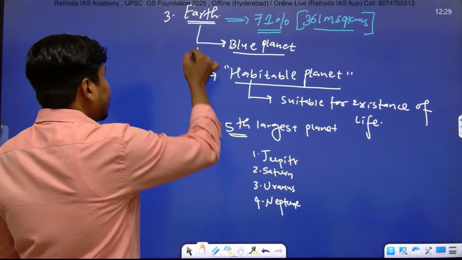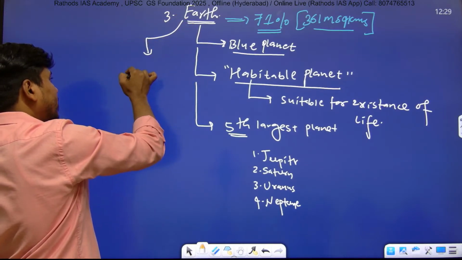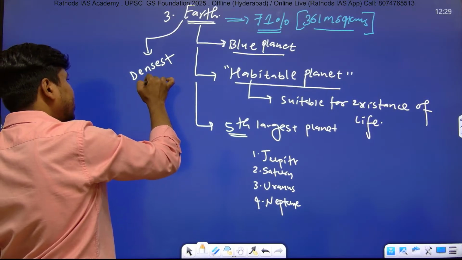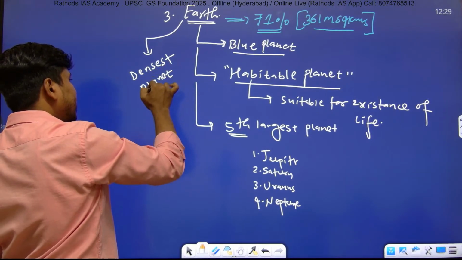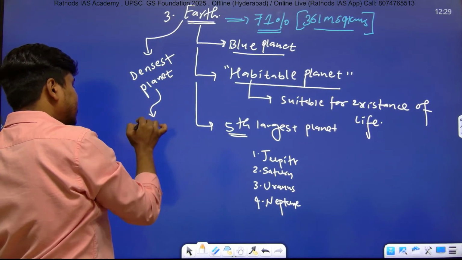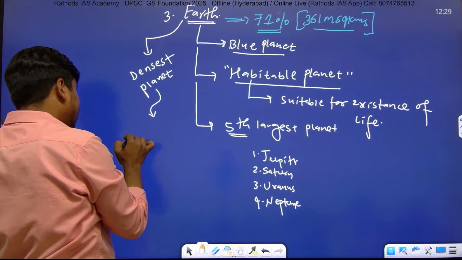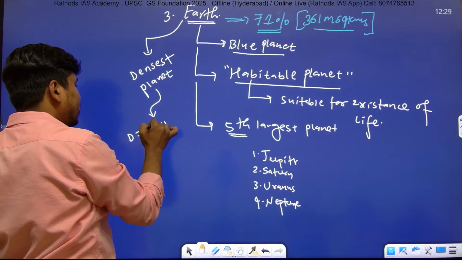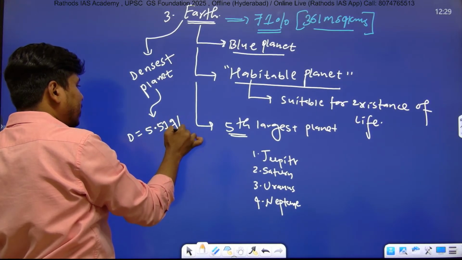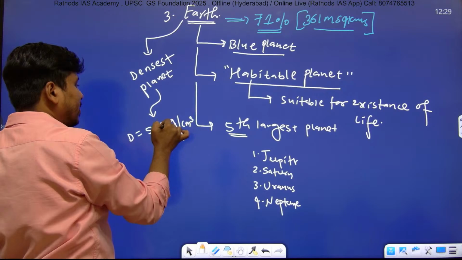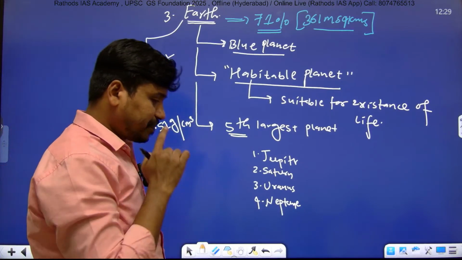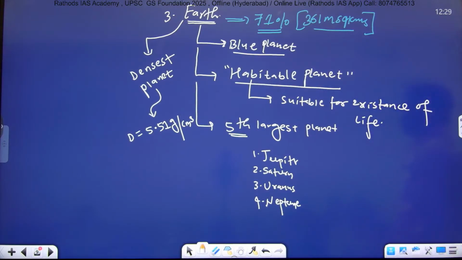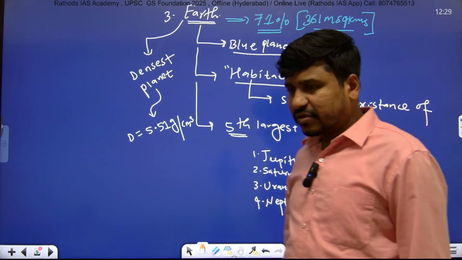Next point. It is the densest planet in our solar system, and the density is 5.51 gram per centimeter cube. It's the densest planet in our solar system, right? So it's a very important point about the Earth.